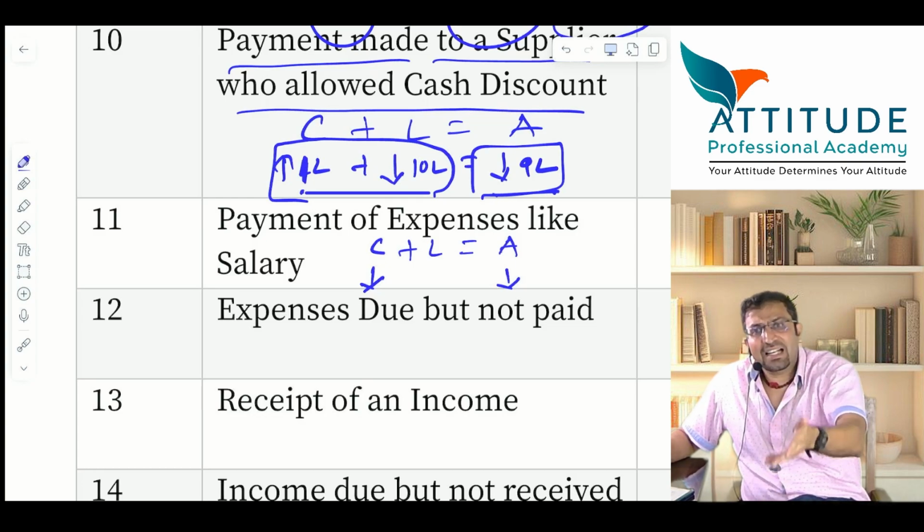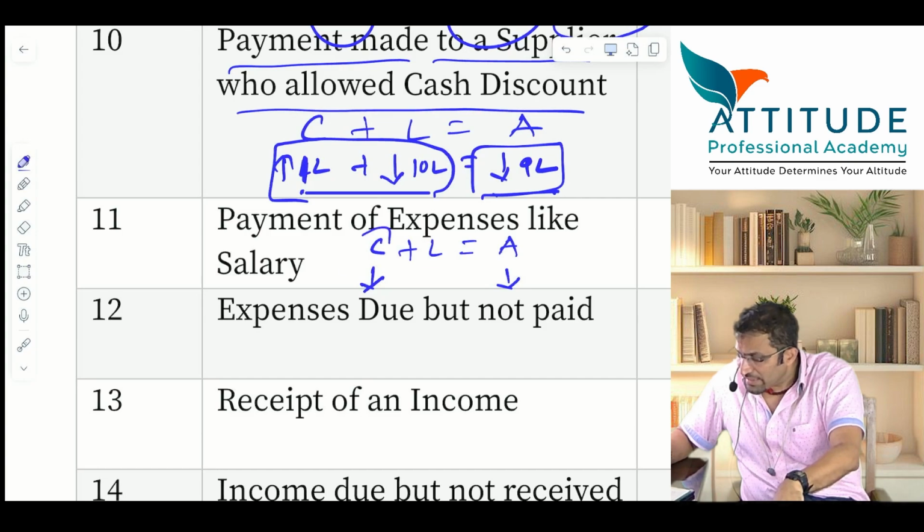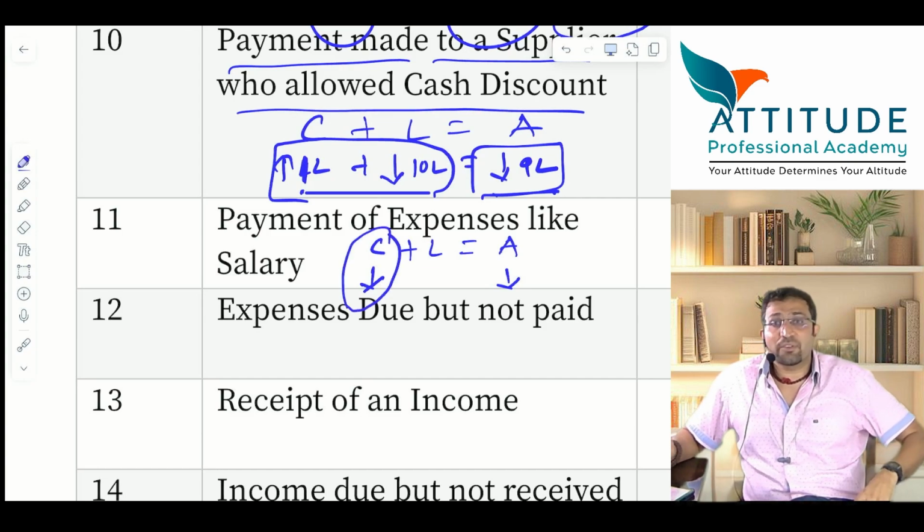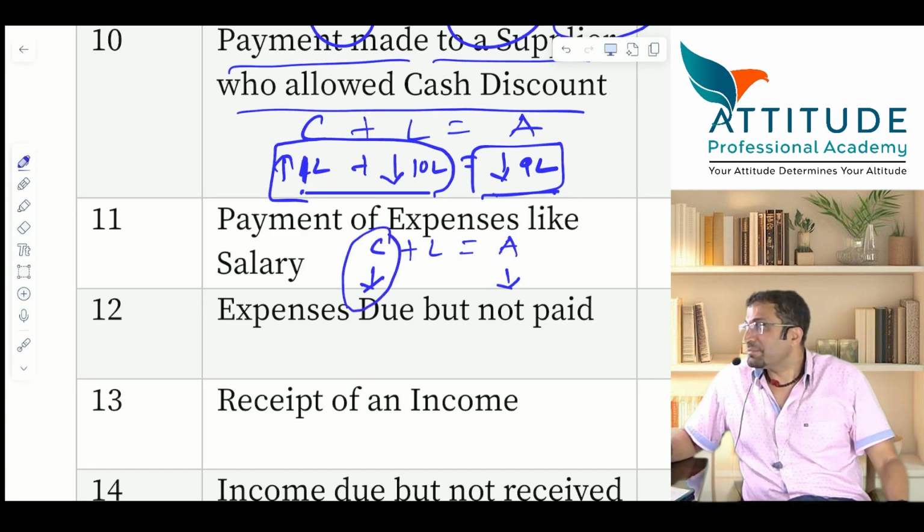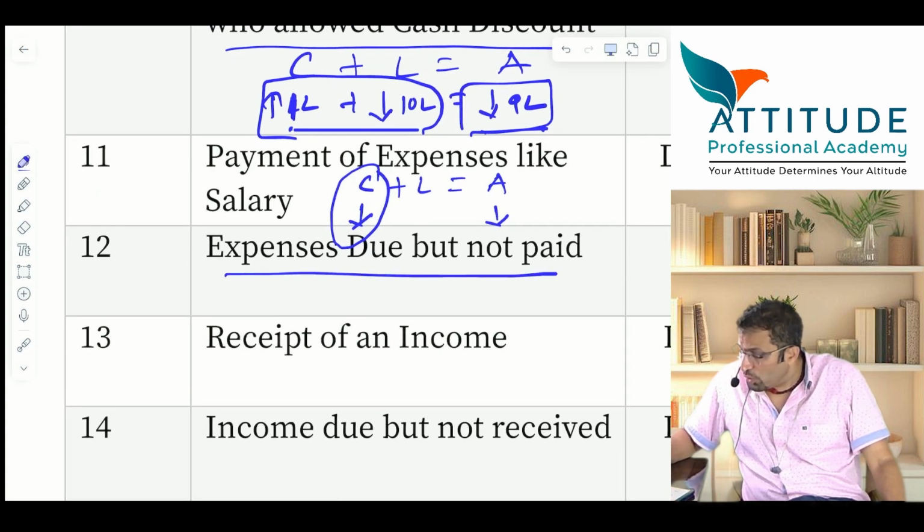Logic है कि नहीं? खर्चा ज़्यादा हो गया तो profit कम. अगर profit कम होगा तो capital भी कम होगा. Revenue expenditure will always reduce the capital. Understood? Next, expenses due but not paid.